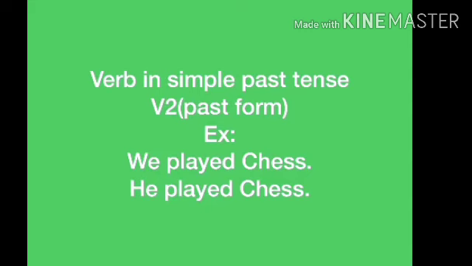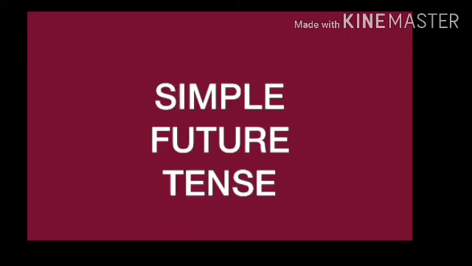Verb in simple past tense. Verb 2, that is the past form of the verb, should be used for all the subjects. We should not bother about third person singular, first person singular, plural, third person plural, nothing. We have to give the second form of the verb, the past form of the verb, for all the subjects. We played the chess and he played the chess.